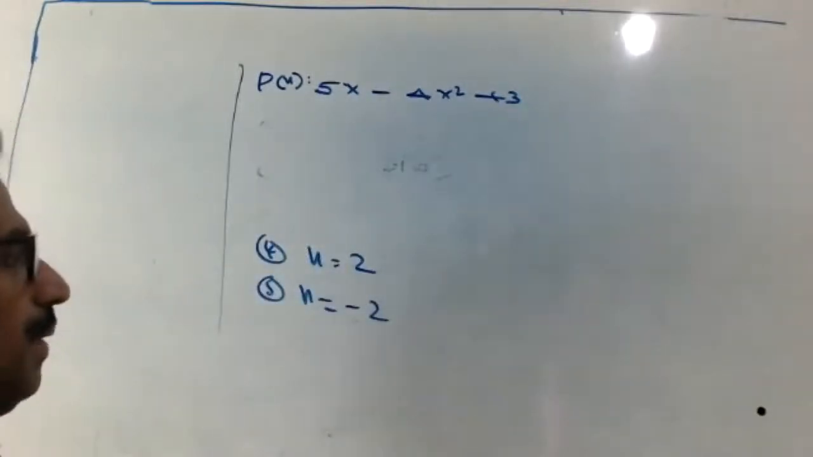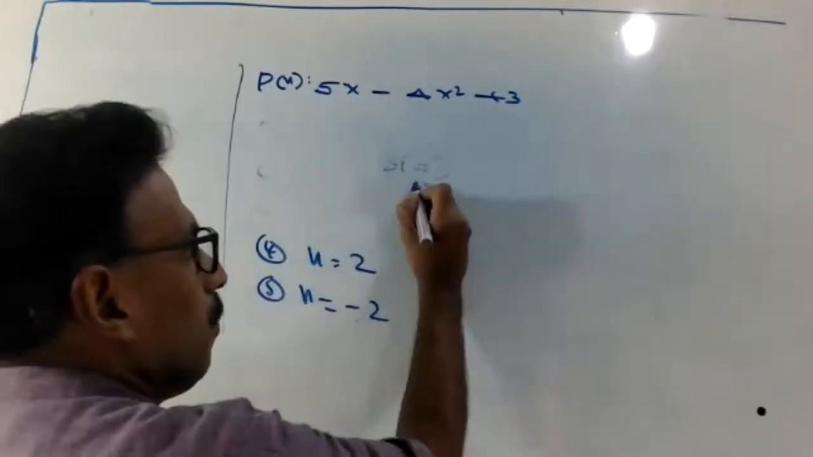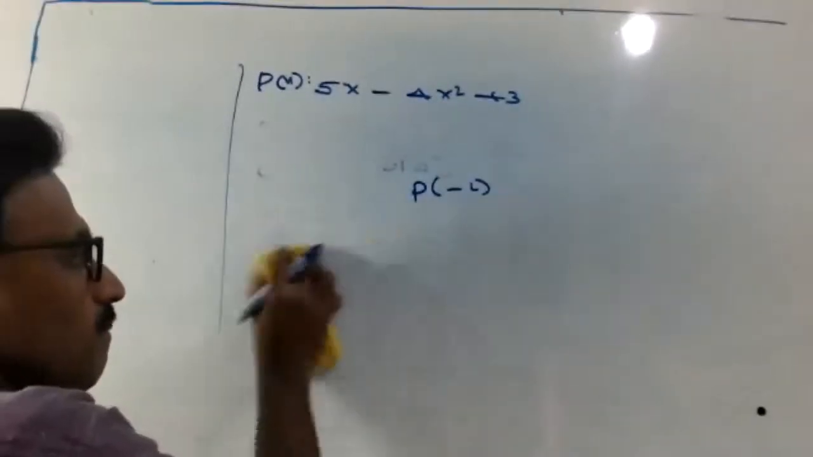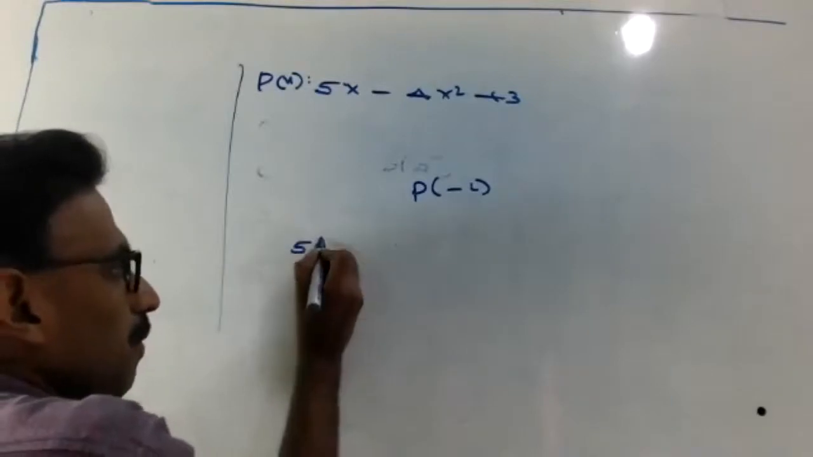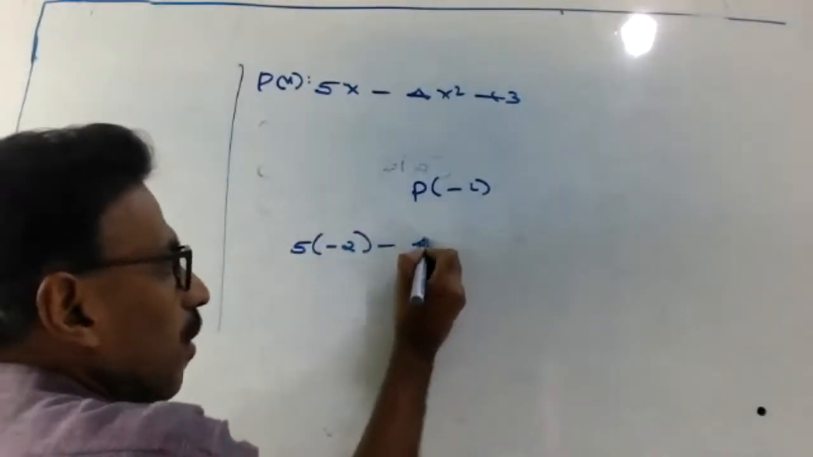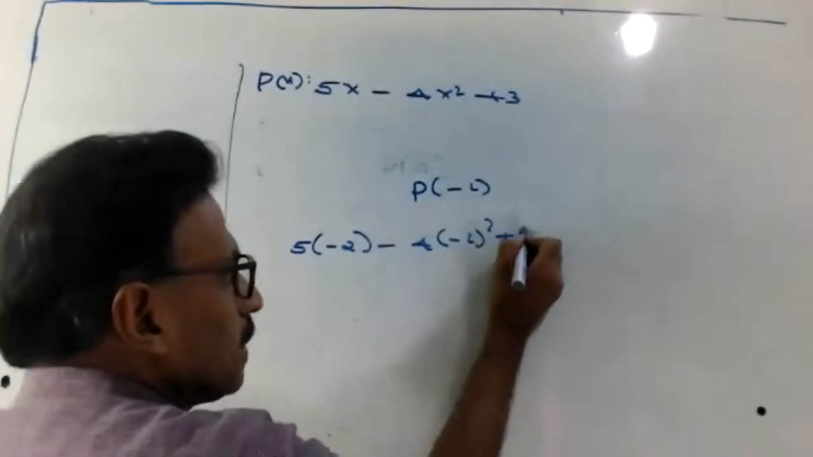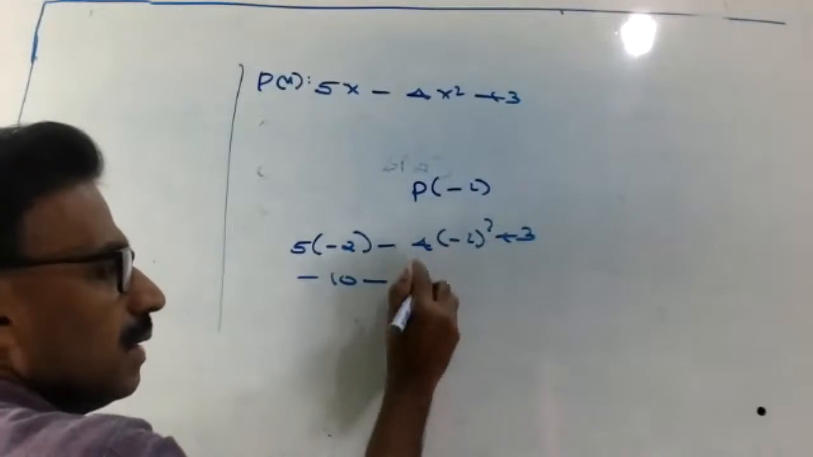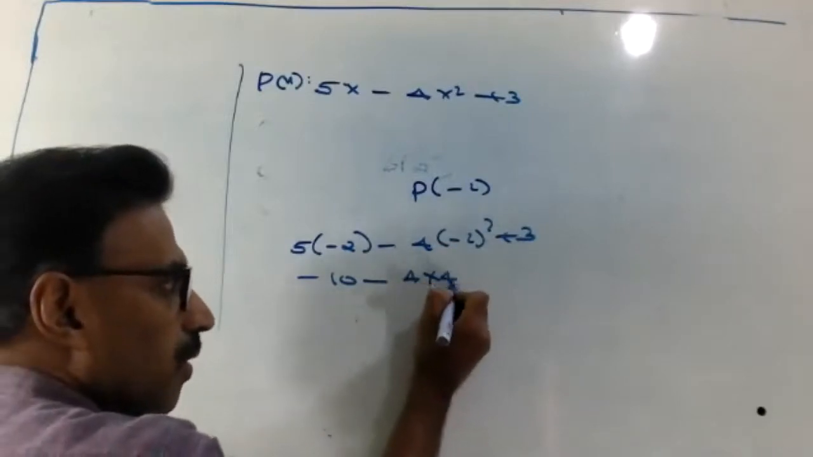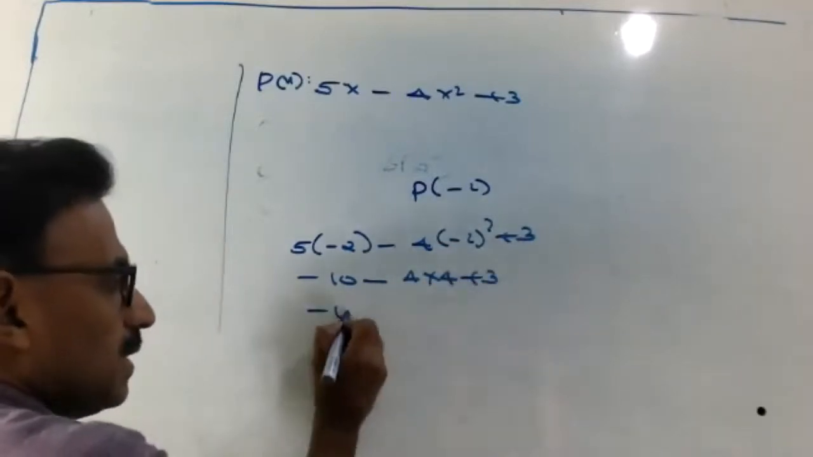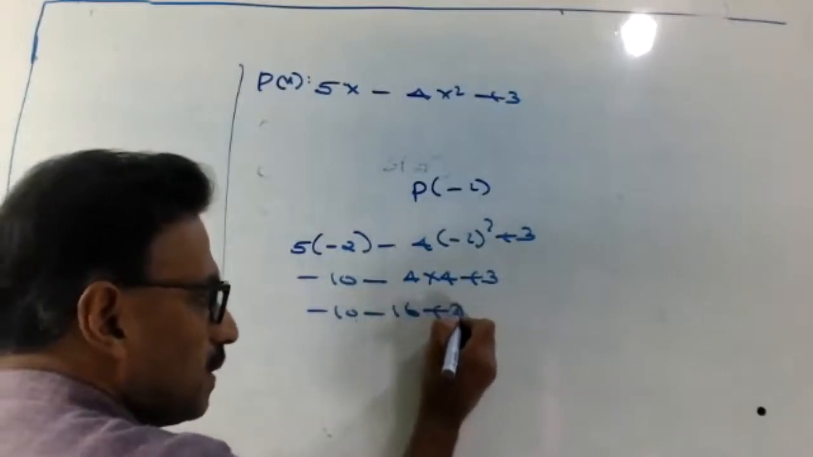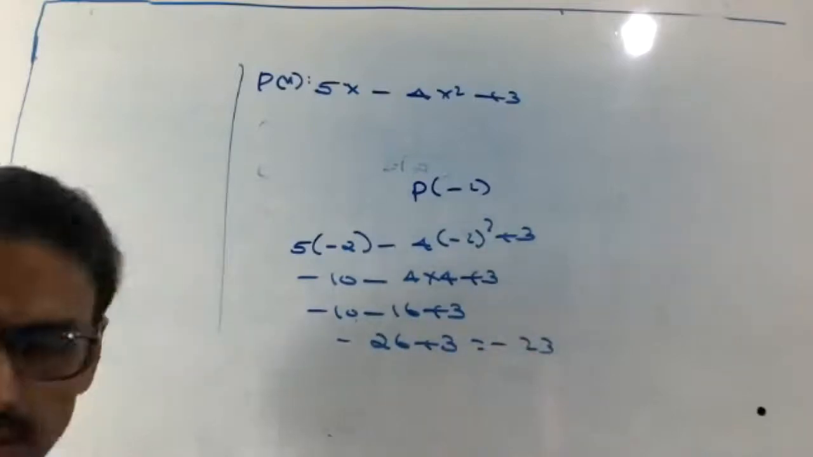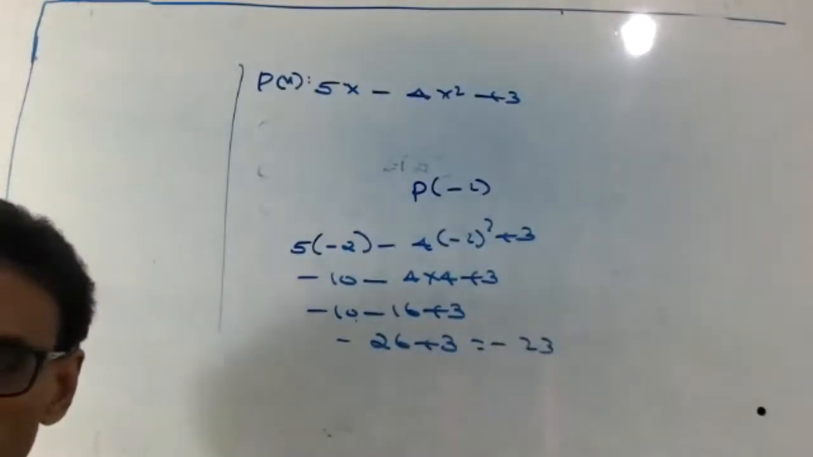So next one, look here. X equal to -2. P of -2 equal to 5 into -2, minus 4 into -2 square plus 3. That is minus 10 minus 4 into 4 plus 3, minus 10 minus 16 plus 3, minus 26 plus 3 equal to minus 23. Right?